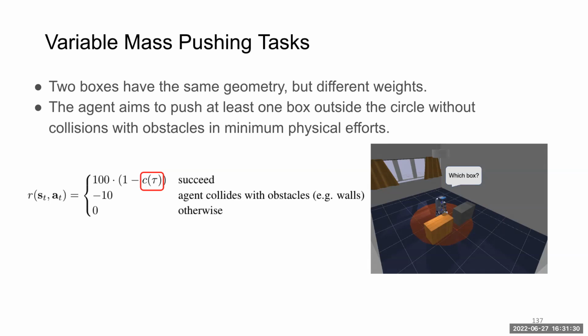The agent aims to push at least 1 box outside this circle region without collisions with obstacles and with minimum physical effort. To achieve this, we incorporate the episode physical cost, the C of tau, into the success reward here to encourage the agent to choose the lighter box to push.